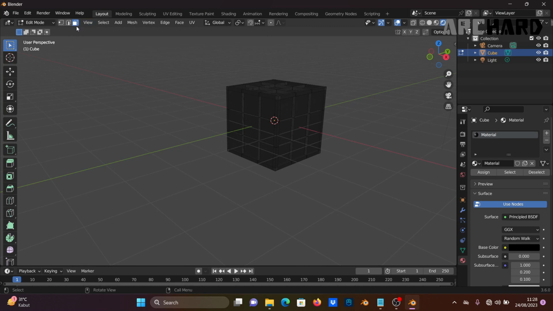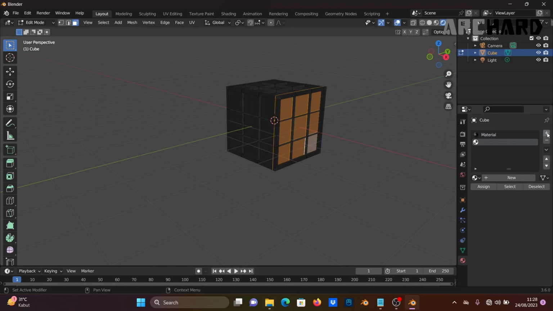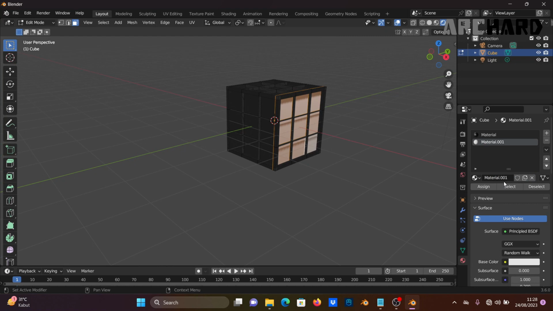Don't forget to change the selected mode to face. Like this, and click new, add material slot, and click assign and new.